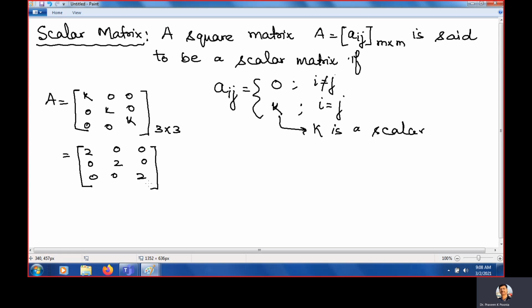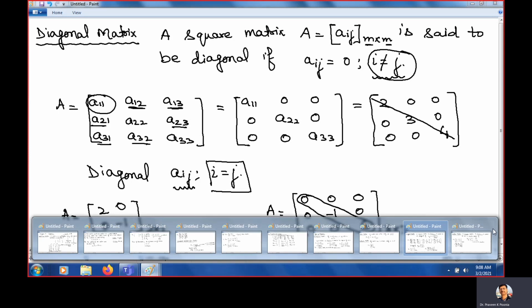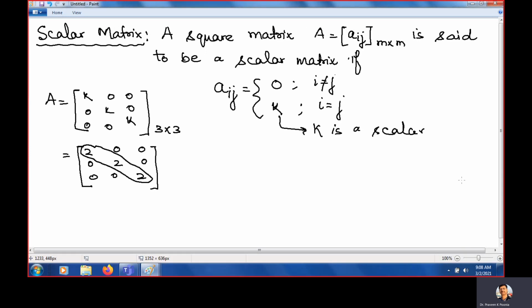What is the difference between the previous diagonal matrix and the scalar matrix? Here all diagonal entries will be the same. If you see the diagonal matrix, the entries were not the same, they were different, like 2, minus 1, 6. All entries were different, but in the case of a scalar matrix, all diagonal entries will be the same. You need to remember this. This is a 3 by 3 square matrix. This is example number 1.